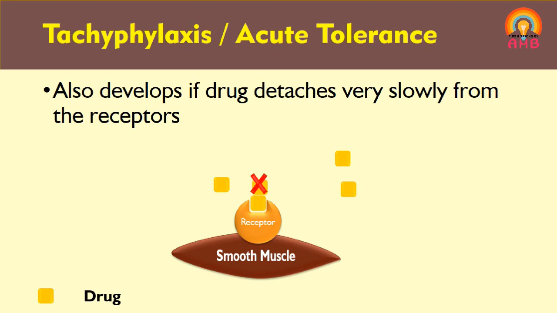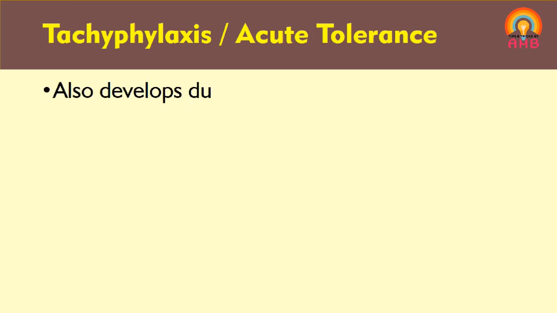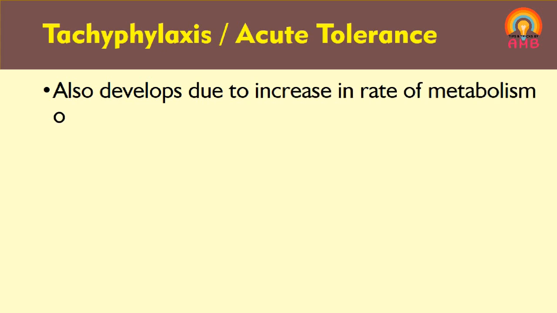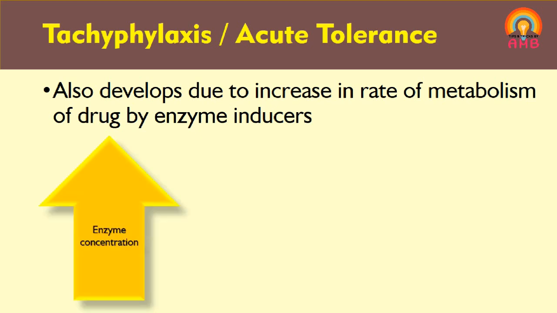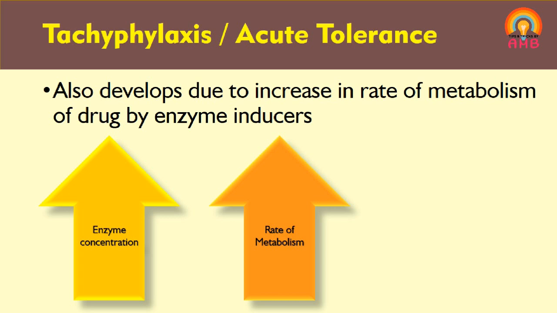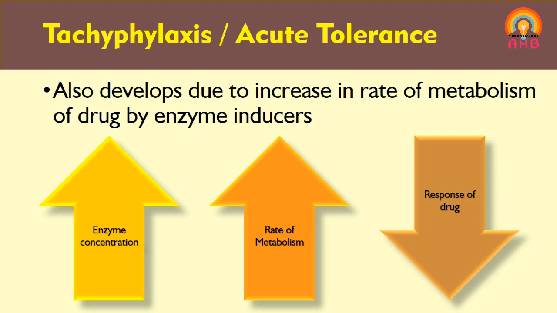It may also develop due to an increased rate of metabolism of drugs by inducing the hepatic enzymes. For example, barbiturate. Barbiturate is a drug which induces hepatic enzymes. As the number of enzymes increases, the rate of metabolism of drugs increases, and if the drug is metabolized rapidly, it becomes ineffective rapidly. So we can lose the effect of the drug and we are not getting the effect of the drug as we require.